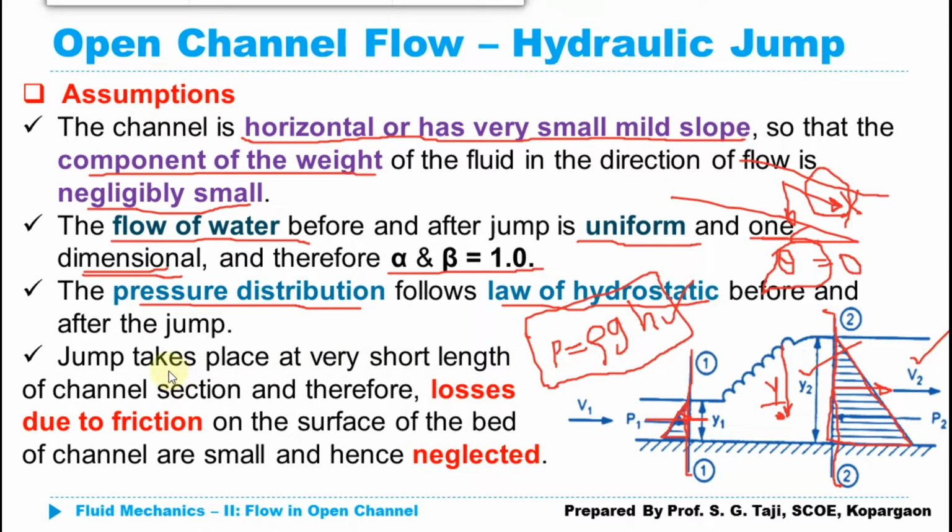The next one: whatever the jump is going to take place, it takes place over a very short length. If this length is very short, in that case whatever the frictional losses, or the frictional force which is going to act opposite to the direction of motion, will be negligibly small and can be neglected. So remember those assumptions, and this hydrostatic law we are going to make use of.